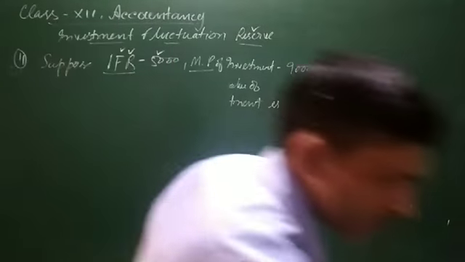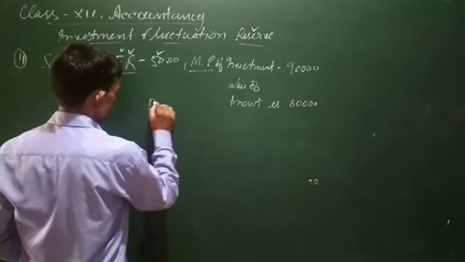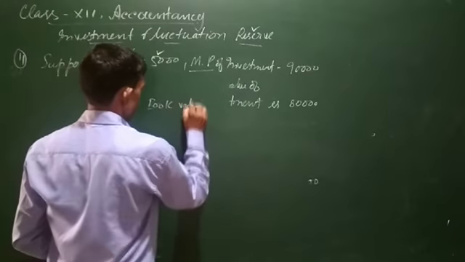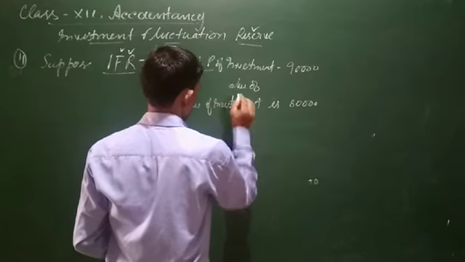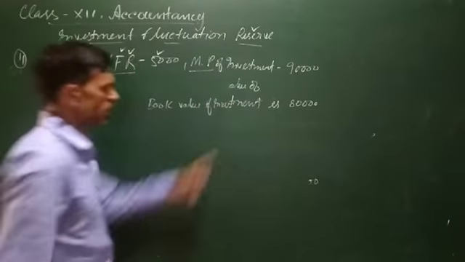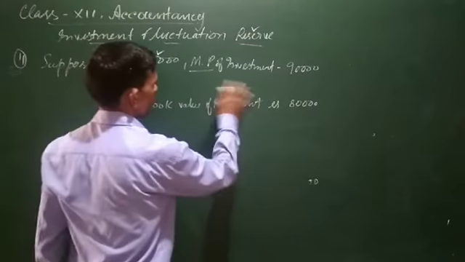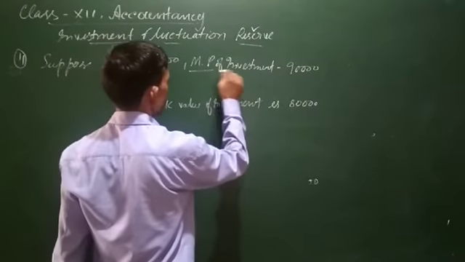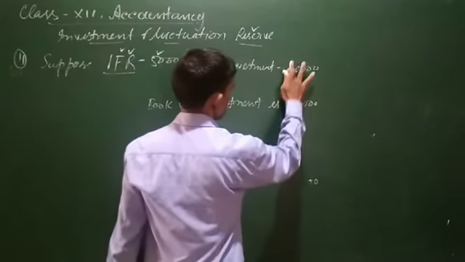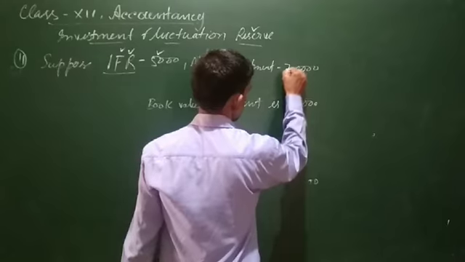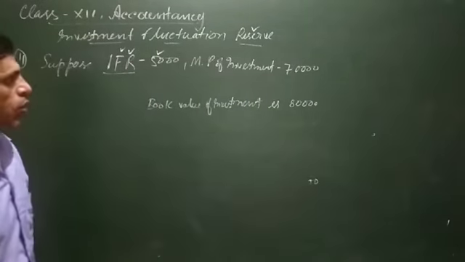Now, suppose this was the book value of investment, suppose it is 80,000. Market value, the market price of investment, let's assume has gone down.